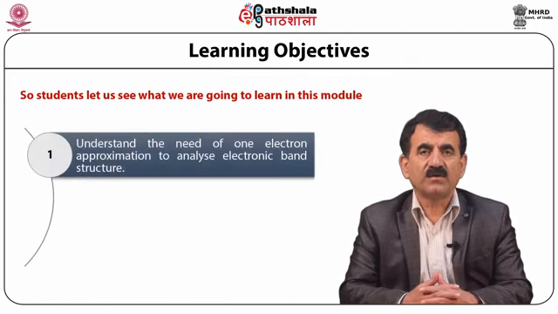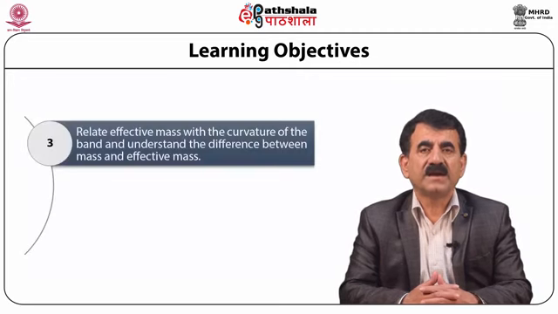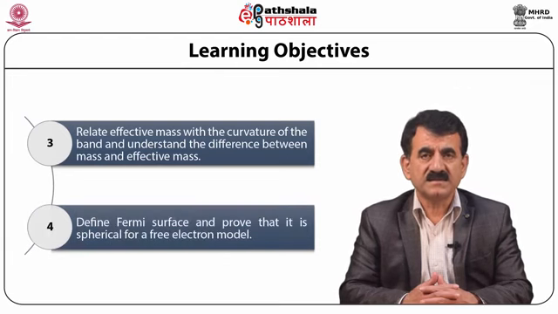Understand the need of one electron approximation to analyze electronic band structure. Learn different methods to explain the band structure of metals. Relate effective mass with the curvature of the band and understand the difference between mass and effective mass. Define Fermi surface and prove that it is spherical for the free electron model.